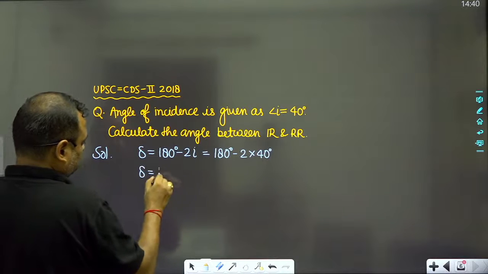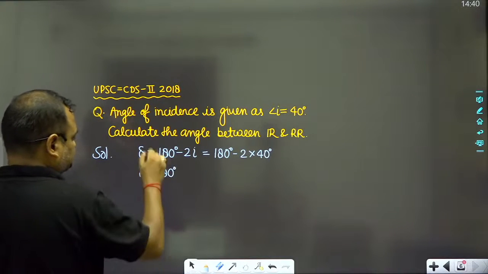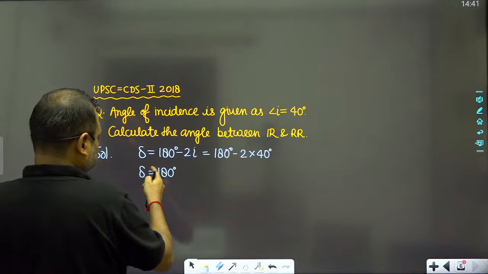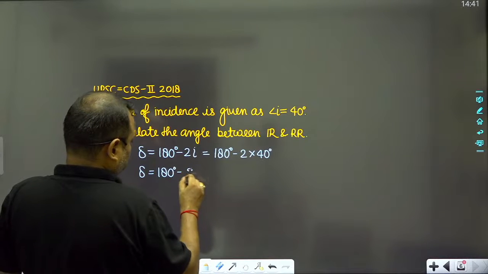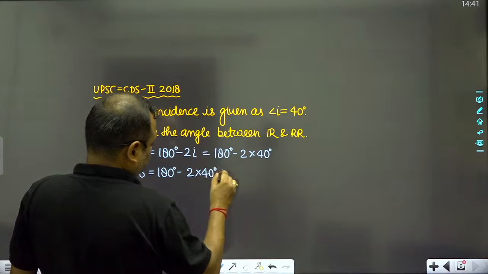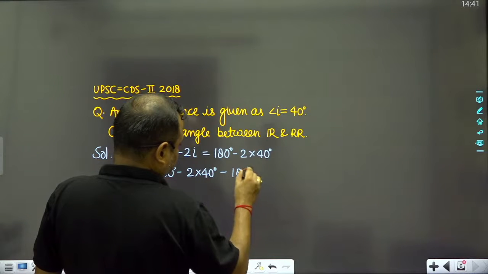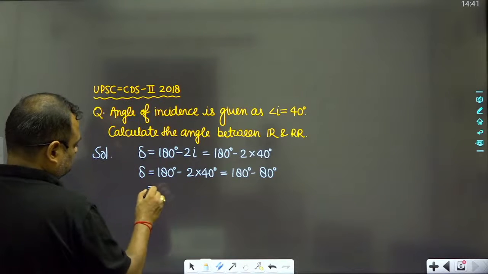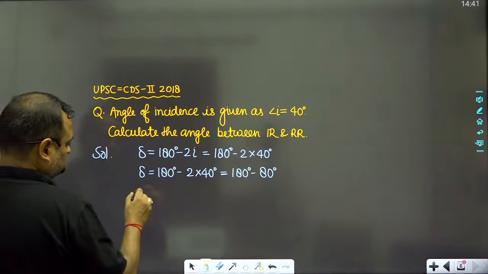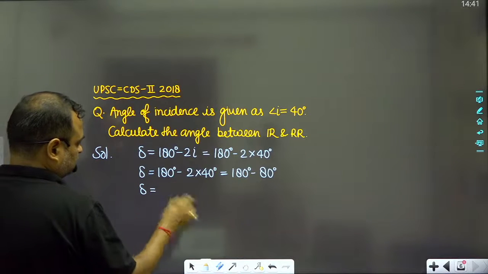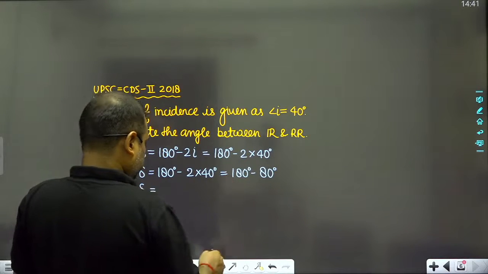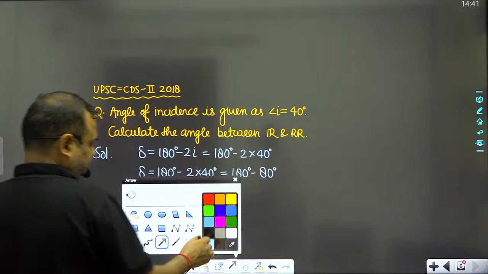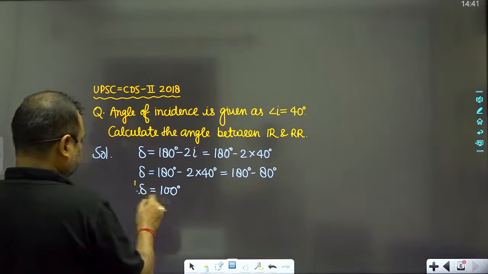So delta is equal to 180 degree minus 2 into 40 degree, and this is equal to 180 degree minus 80 degree. Delta is equal to 100 degree.